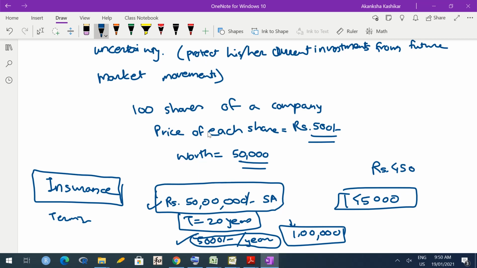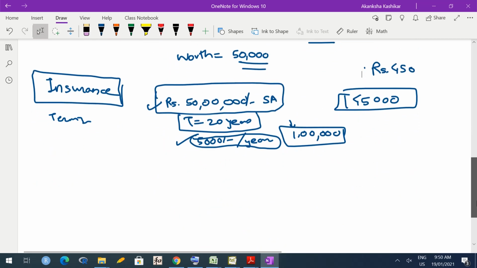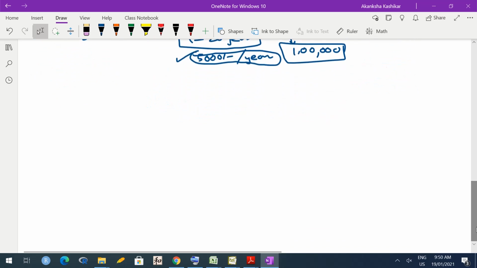So let us continue with this example. Suppose a person has 100 shares of a company and the price of each share is 500 rupees, and he is afraid that over the next 3 months, the share prices of this company are most likely to go down. So he is afraid that at the end of 3 months, he may suffer a loss. Now when we say go down, they can go down to any value. So he feels that currently he has 50,000.